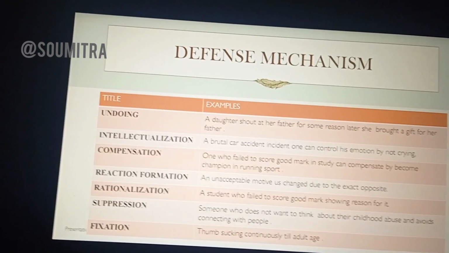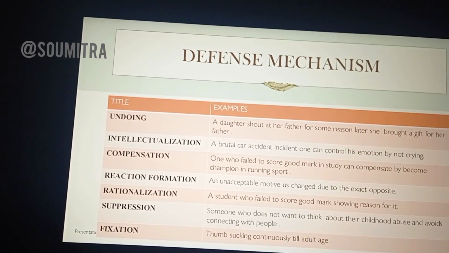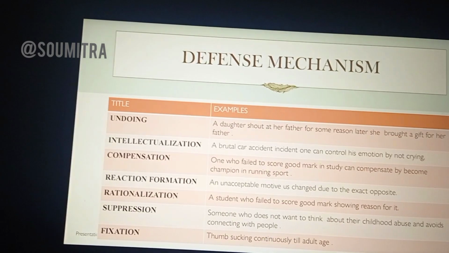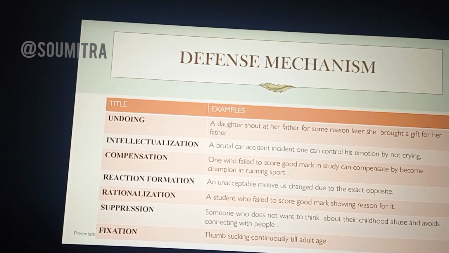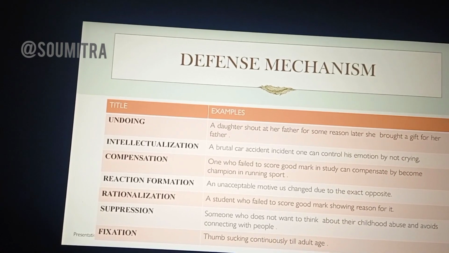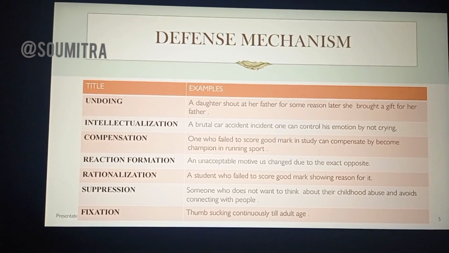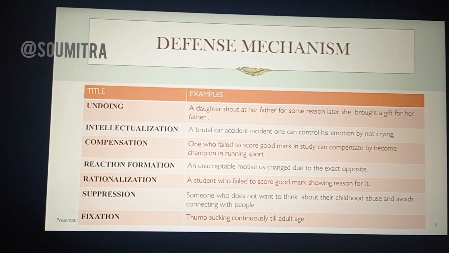That is the meaning of undoing. She did something she is very regretting, and because of that she brought a gift for her father. This is the undoing.